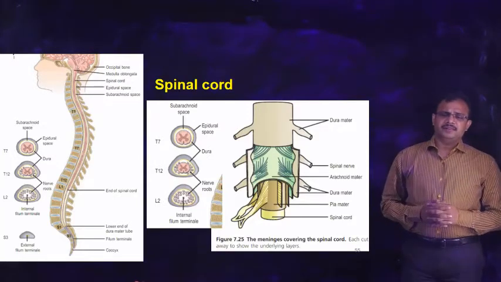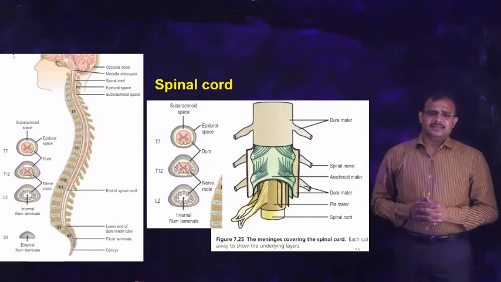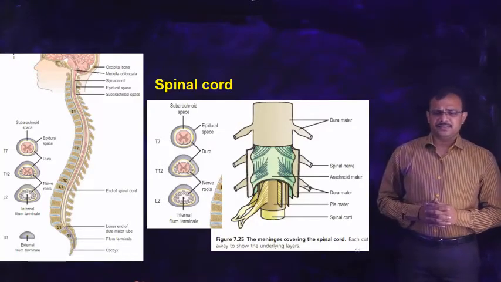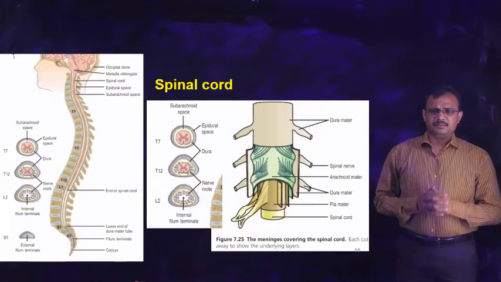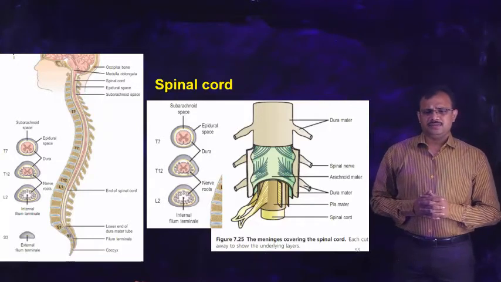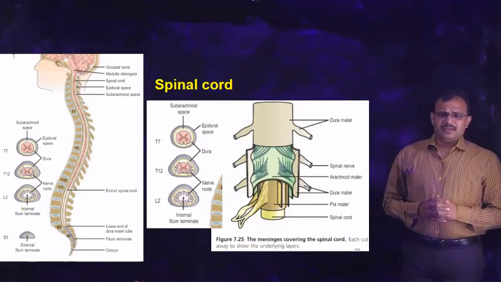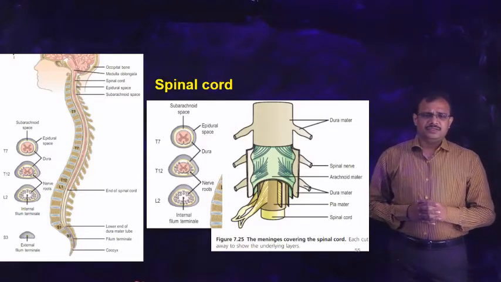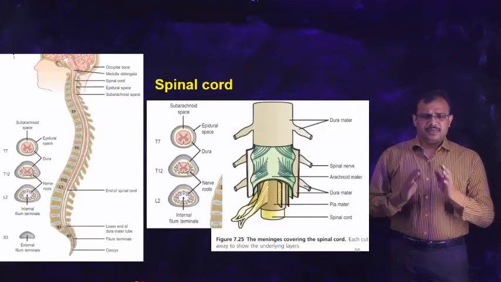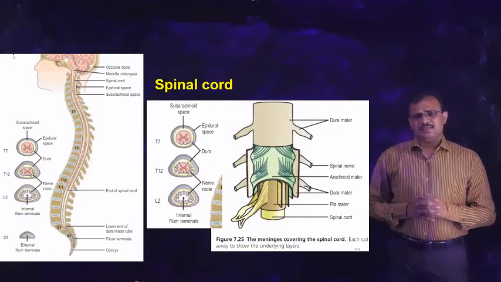In this diagram, you can see the spinal cord, which originates from the medulla oblongata, passing through the vertebral canal in the vertebral column. In the other diagram, you can also see the various meninges which cover the spinal cord.